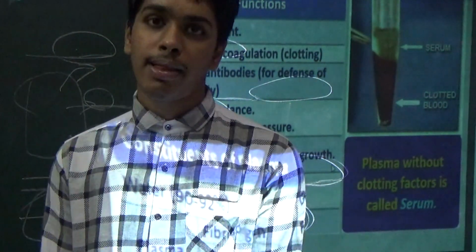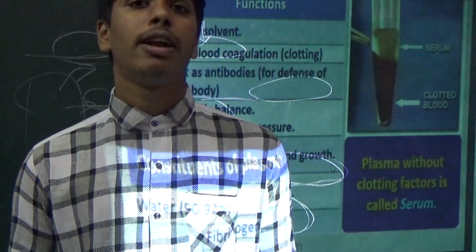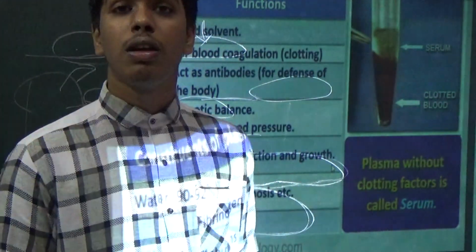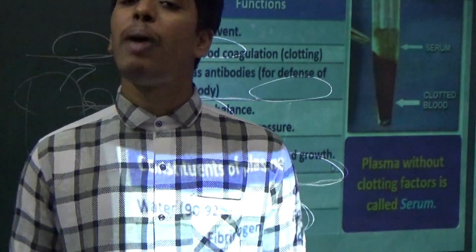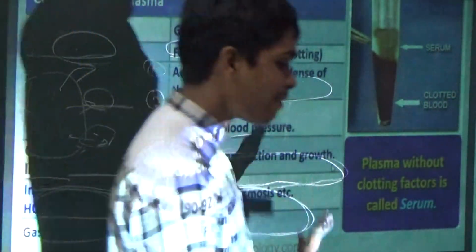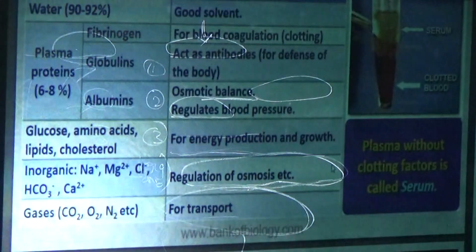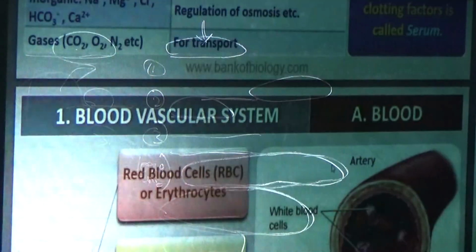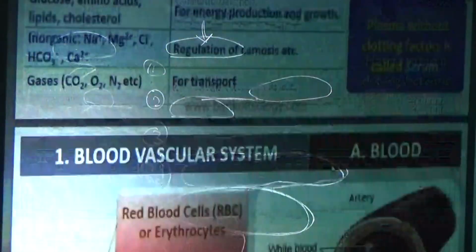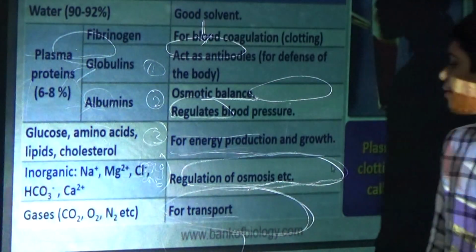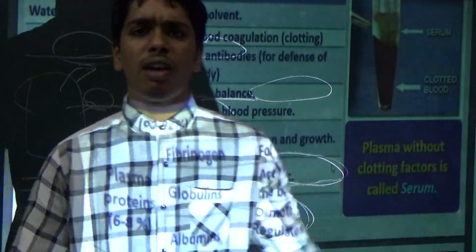Okay guys, we have seen part 1 of the body fluid and circulation. In the next session, we will discuss part 2, which starts from the blood vascular system. That's all for today.